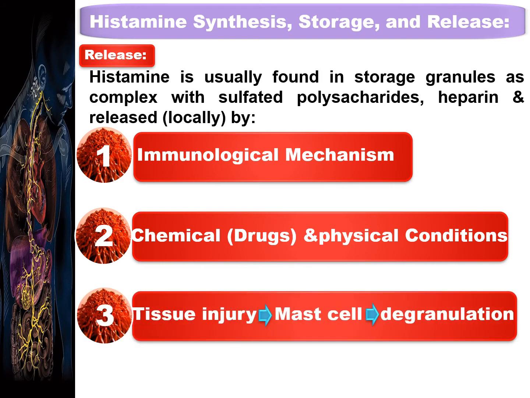If there is tissue injury, mast cell activation occurs, and once the mast cell is activated, it releases histamine by the degranulation process.